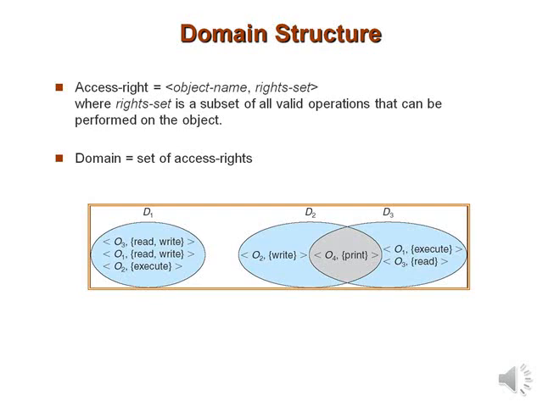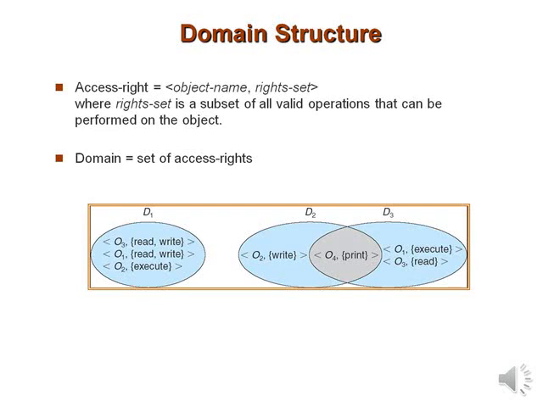For example, as shown in the figure, we have three domains, D1, D2 and D3. Here O1, O2 and O3 are the objects, okay? And D1, D2, D3 are the domains.